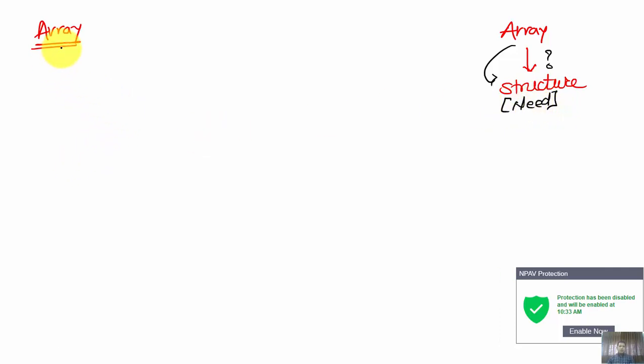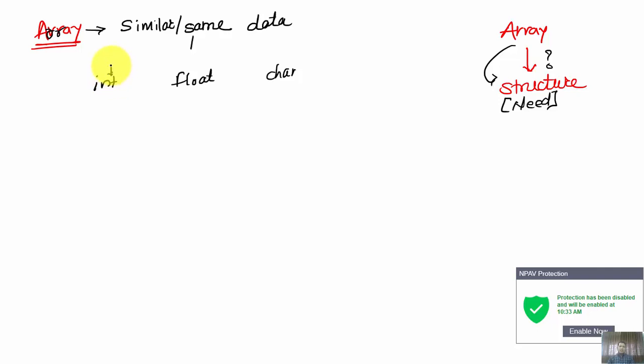When we talk about the simple concept of an array, as we know, an array is a collection of elements having a similar data type, in the sense of the same data type. When I declare an array, it is going to hold either only integer values, or only floating point values, or only character values.